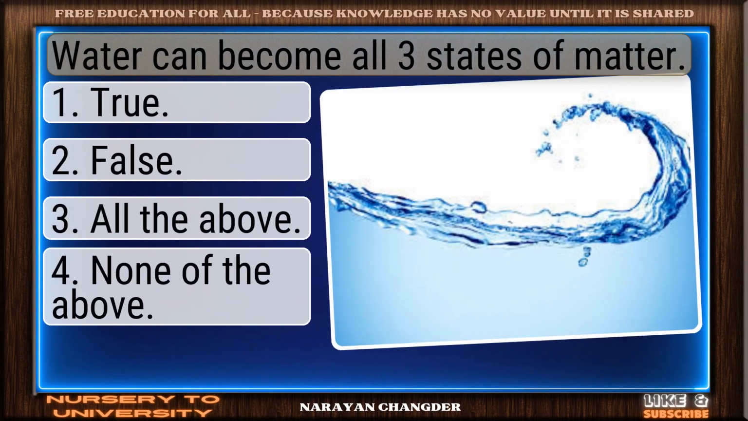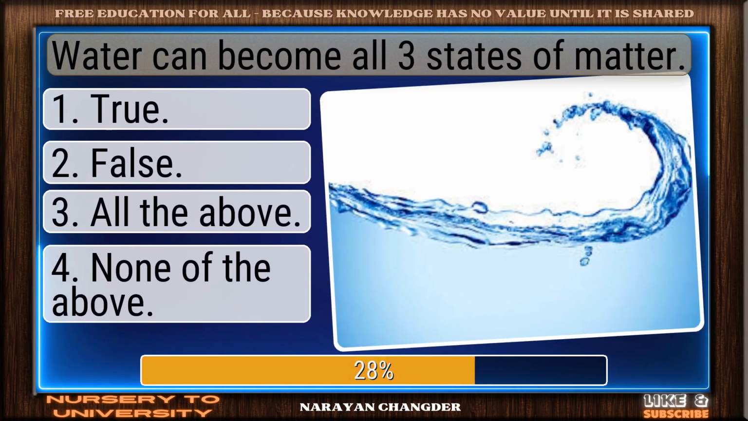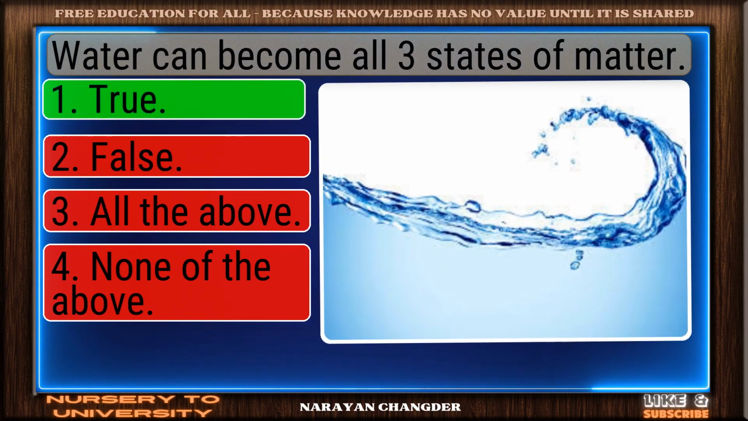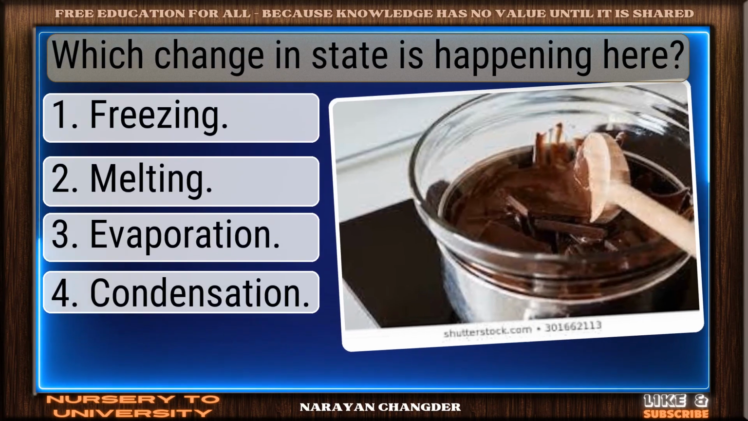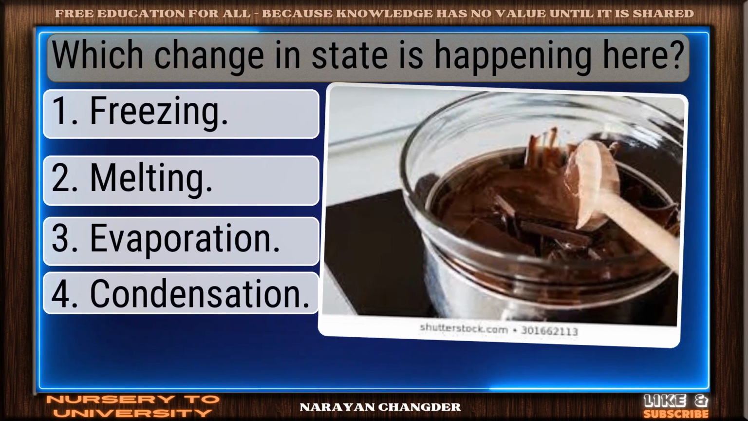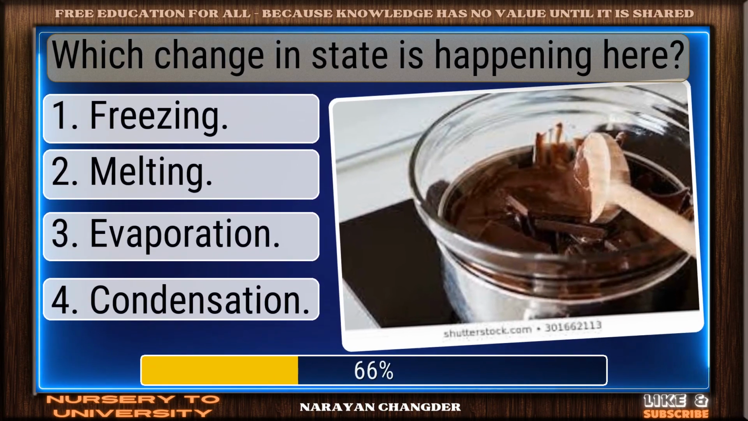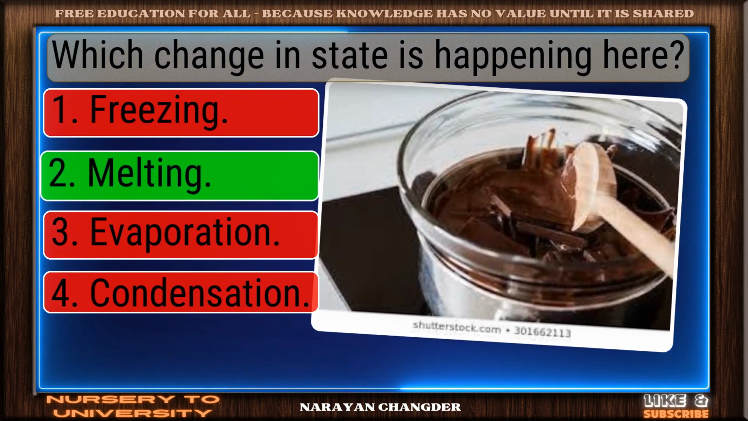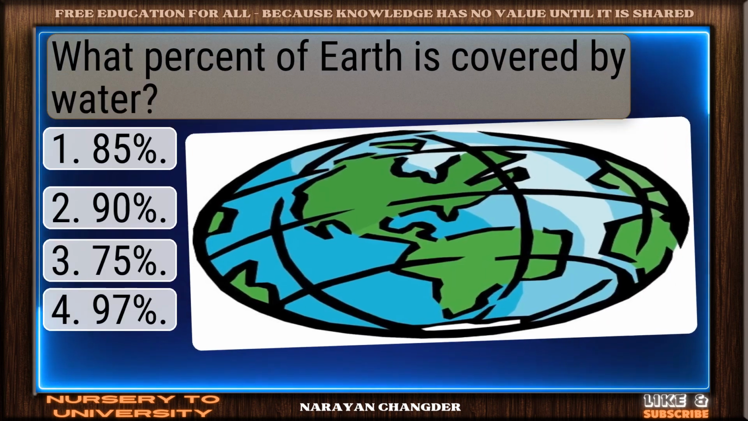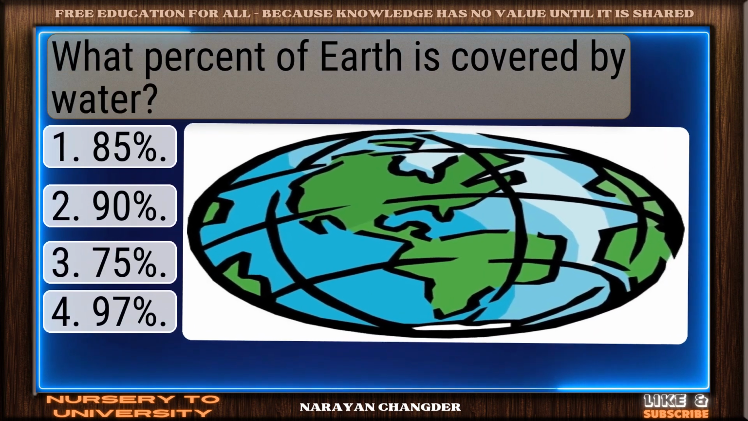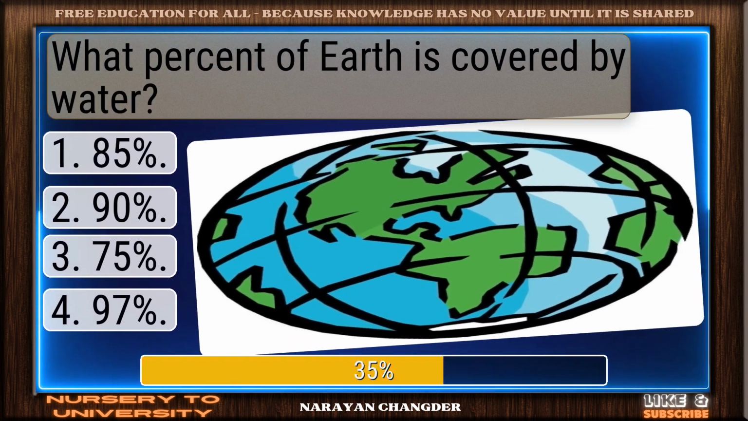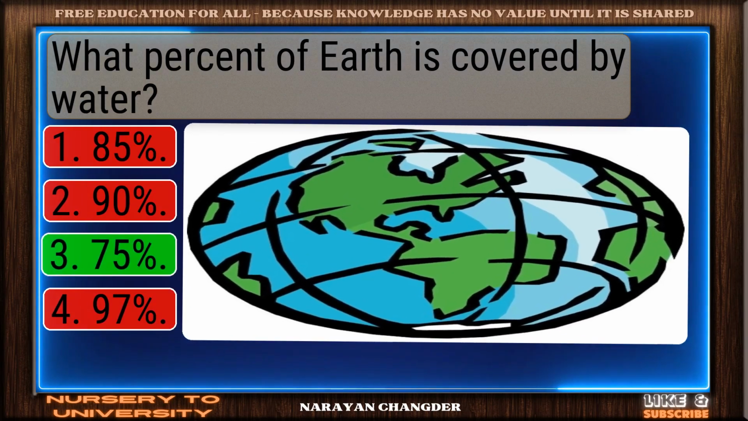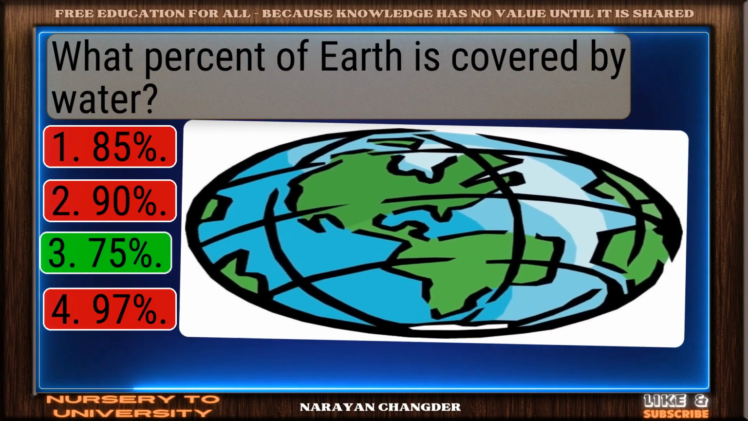Water can become all three states of matter. Solid response. True is a valid choice. Which change in state is happening here? Sharp thinking. Melting is the right choice. What percent of Earth is covered by water? Well reasoned. 75% is the correct choice.